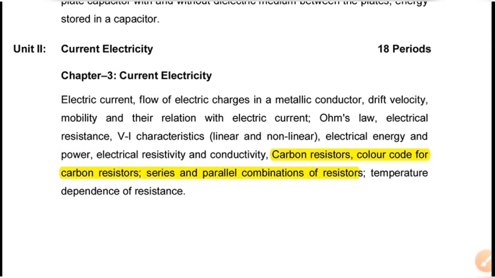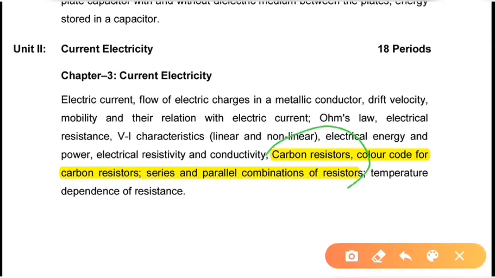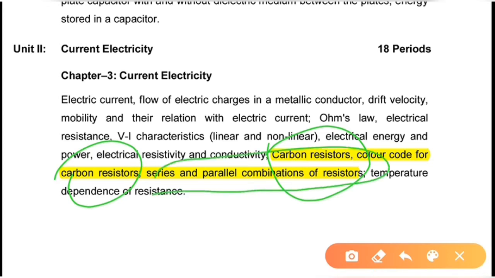The current electricity, third chapter, we are presently seeing; almost today itself we have finished numericals also. The deleted portions here are carbon resistors and color coding. We have already studied color coding in class. There are so many color bands in the resistors, and they are remembered with an acronym. Then the series and parallel combination of resistors, the effect of resistors in series and parallel combination.